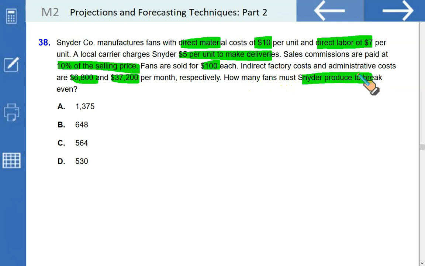Now we know what to do. We need to first find the unit contribution margin, which is equal to selling price less direct material, less labor, less shipping cost, and less the commission, which is 10% of the selling price, which is 10. So if you net all these off, you get the unit contribution margin. So it's going to be 100 less 10 less 7 less 5 less 10, $68.